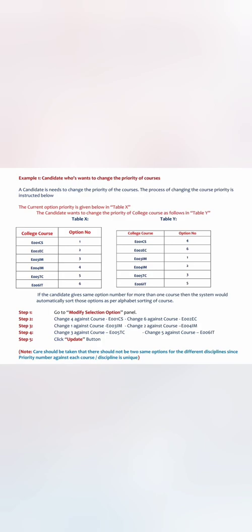Also, you can add new options. Since it is only the mock round, up to the mock round to first round, addition is allowed, right? Because you have not been allotted anything, and because the allotment of round 1 has yet to happen. Now the next step is if you want to delete an option. Similar to what you have done for modifying, you go to the step which says delete options, then select and open the window, and whatever option you want to delete, in front of that option you have to put 0. So 0 means delete. You are not giving it any priority number. That is how you delete the options. You have to add 0 in front of all the options which you want to delete, right?